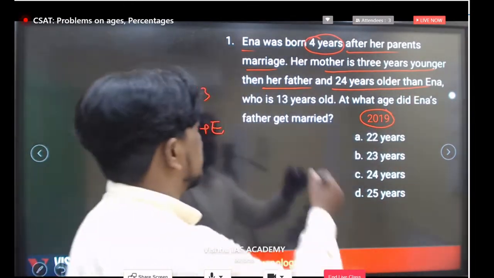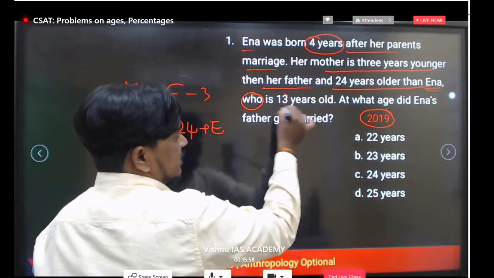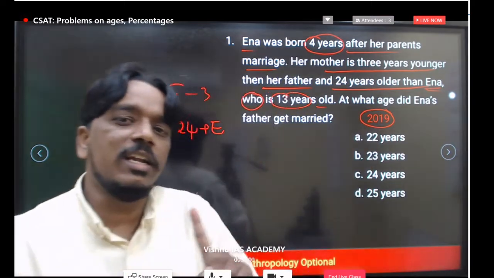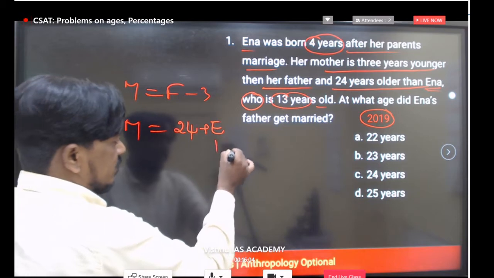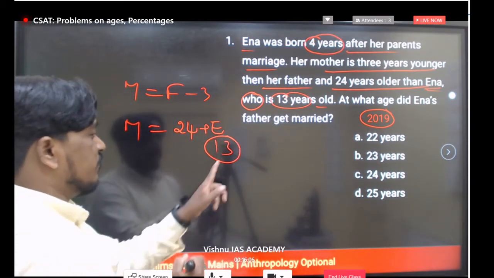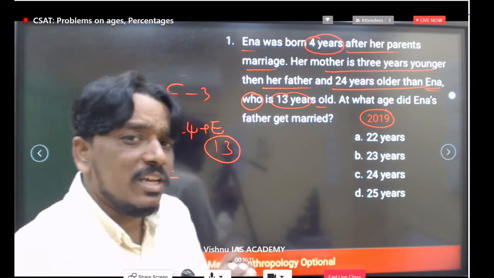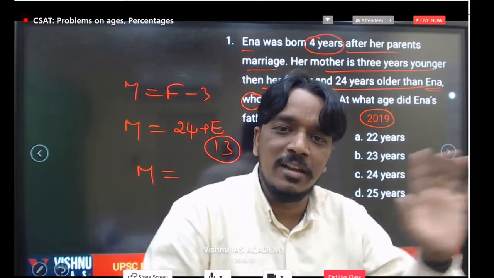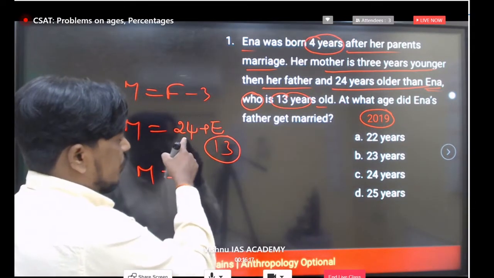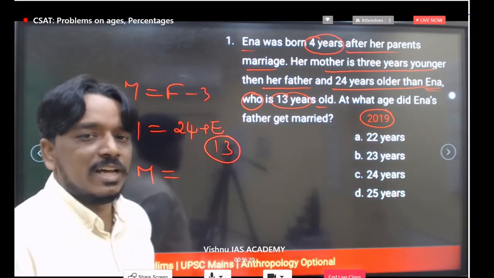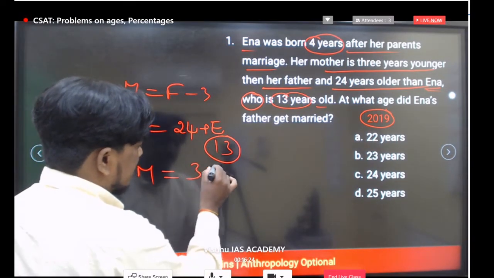We are talking about Ina. Ina is 13 years old. Directly in this question we got the data: Ina's present age is 13 years. Just substitute this value here. If Ina is 13, what is the mother's age? Mother is 24 years older than Ina, so 24 plus 13, we are getting 37.